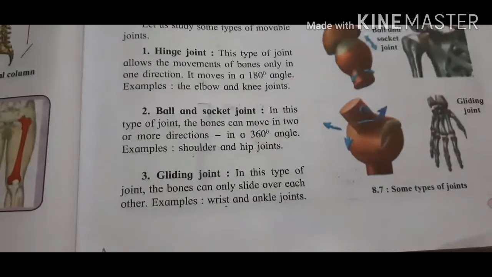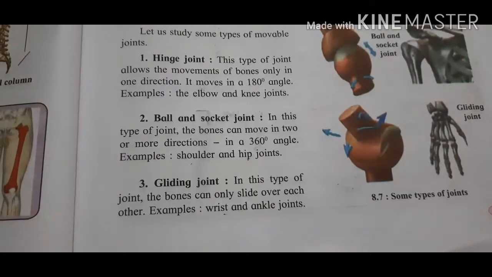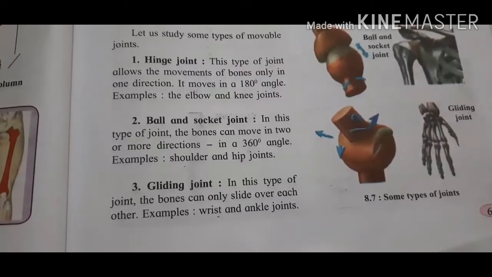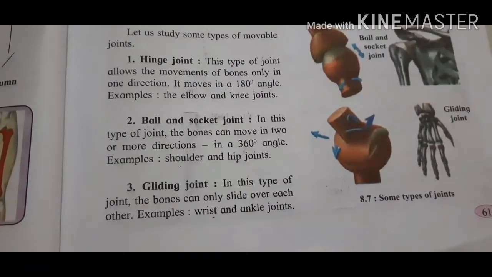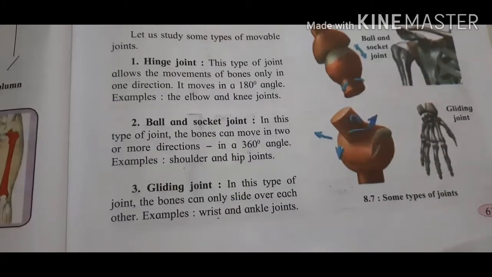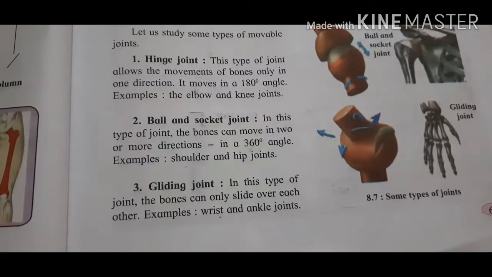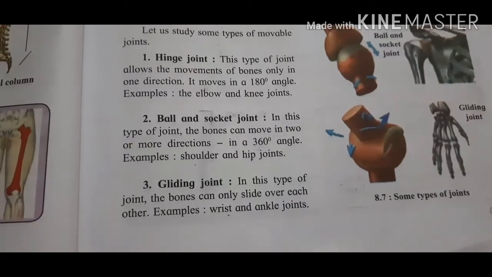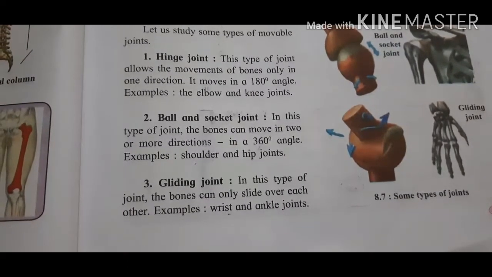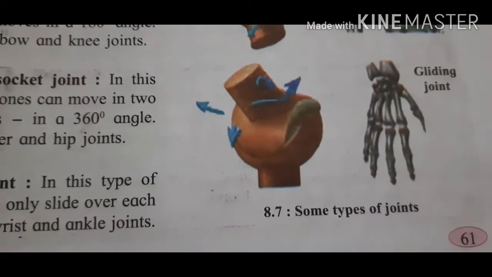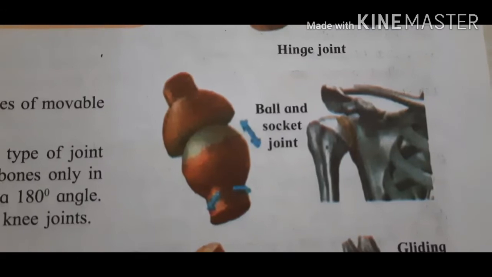Next, ball and socket joint. Here the bone can move in two or more directions, that is in a 360-degree angle, like the shoulder and hip joint. Next, gliding joint. Where can you find this? Bones can only slide over each other, like the wrist and ankle joint. So this is your gliding joint, you can see, and this is your ball and socket joint.